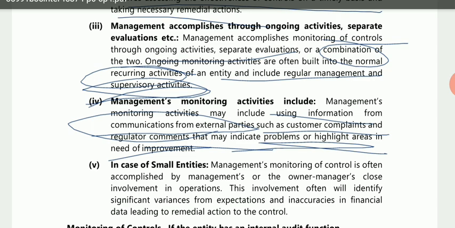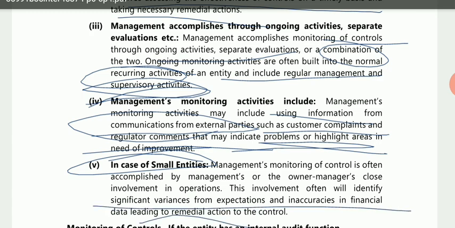So if they are finding that the number of complaints is increasing day by day, that means they are lacking in some way, so they will take remedial actions for the same. In this way, the monitoring of controls happens. In the same way, if the size of the entity is small, then the monitoring will be easier. So they are just saying this.